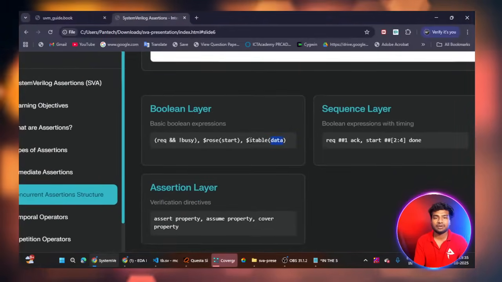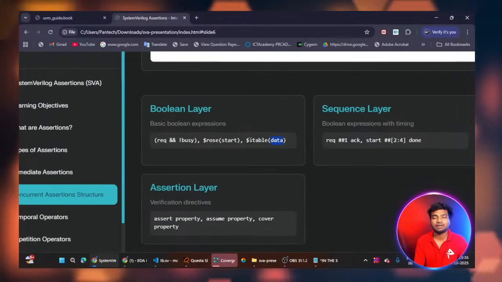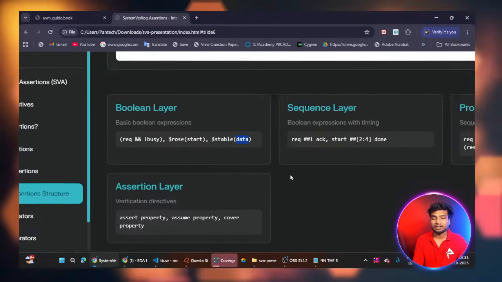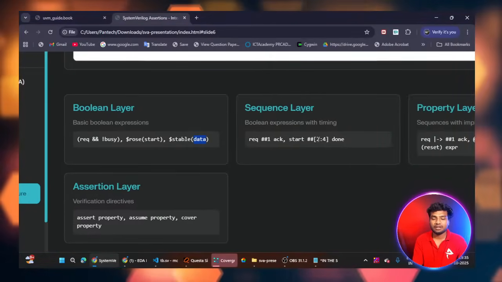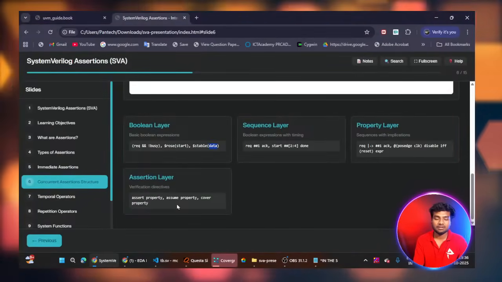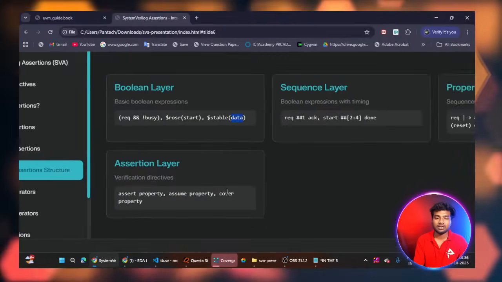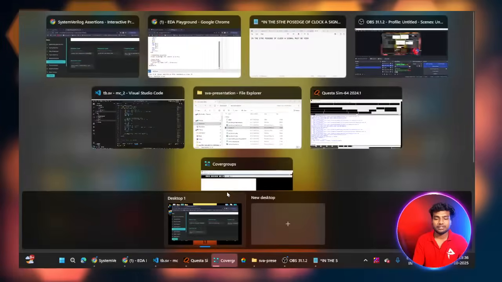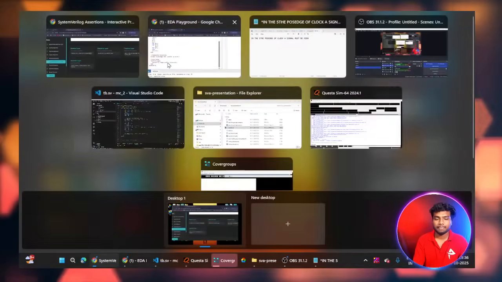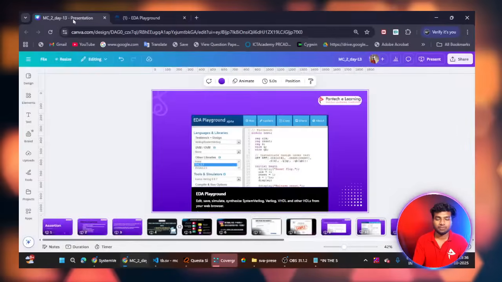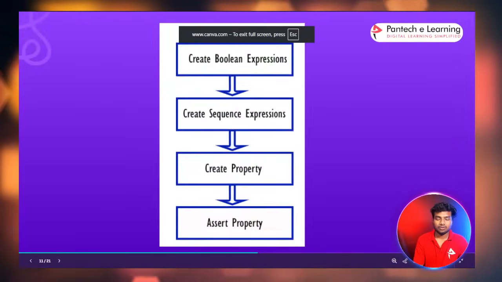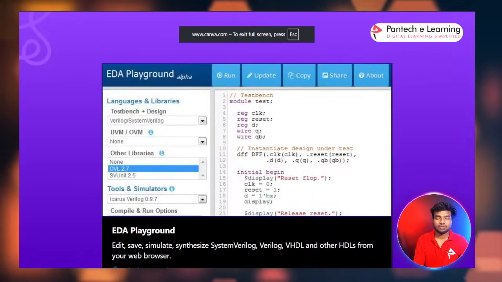There are a lot of keywords, like $rose, $stable, $fell, and then the operators, the implication operator, non-overlapping implication, and then assert property. There are a lot of topics, so let's see them one by one as soon as possible. Let's move to the PPT here. So this is how concurrent assertion works.